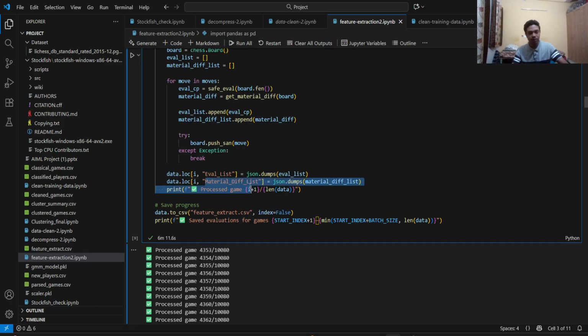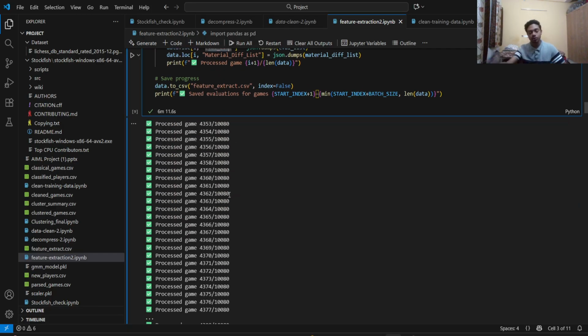One is eval list, and the other one is material difference list. It creates a list of evaluations at each move. So if the moves column had, let's say, 30 entries corresponding to 15 moves, the evaluation list will give you 30 entries evaluating the position at each of the 30 moves, and the material difference at each of the 30 moves.